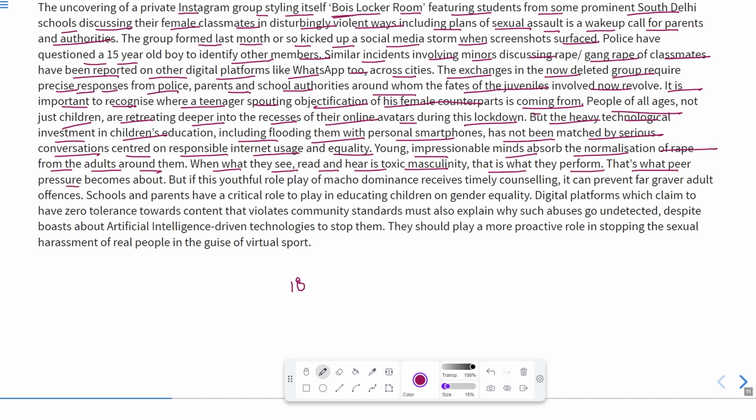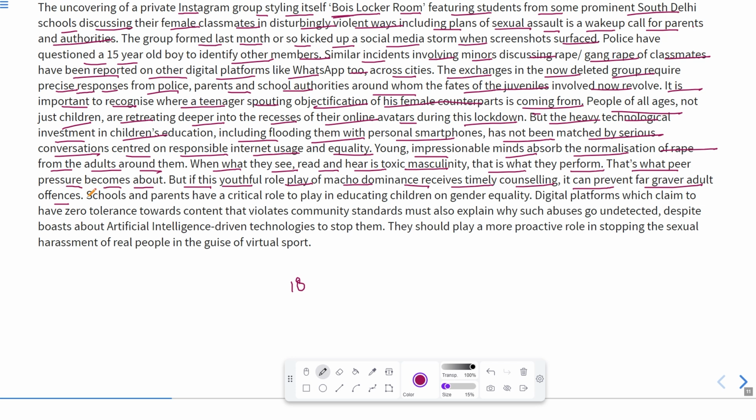That is what peer pressure becomes about. But if this youthful role play of macho dominance receives timely counseling, it can prevent far graver adult offenses. Far graver means very dangerous, highly dangerous.